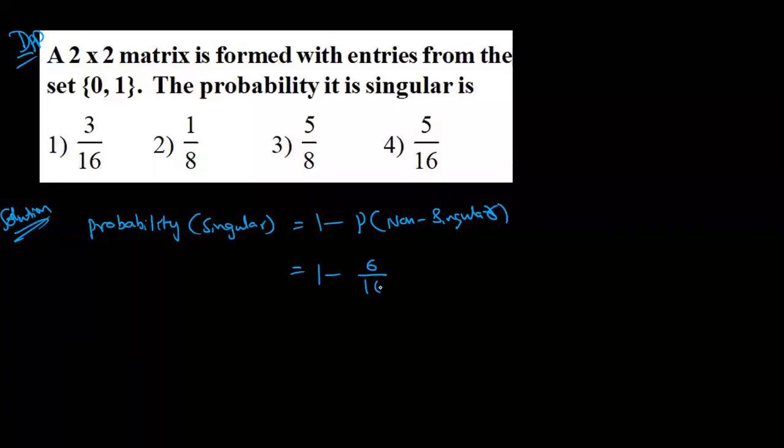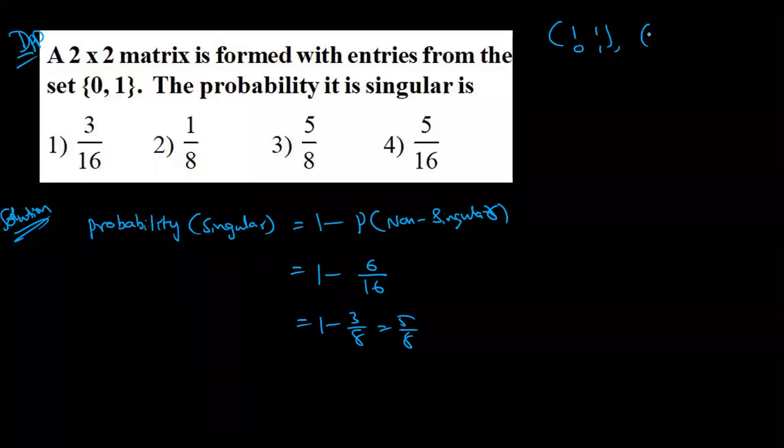Brain super. See, dear students, probability that it is singular is equal to 1 minus non-singular. Non-singular means just now we discussed. Anyone remembering? 6 by 16, 3 by 8, 5 by 8. Non-singular means, anyone remembering what are they? We discussed there are how many cases? 6 cases.